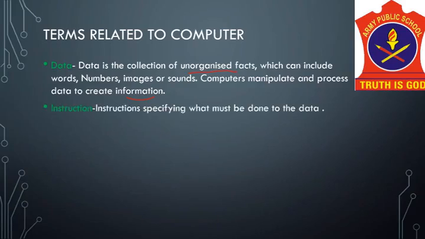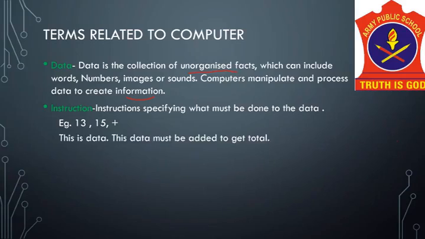The next term is instructions. So instructions specify what must be done to the data. How the data is organized is with the help of instructions. Like here 13, 15 and plus are written, and these 13, 15 and the symbol are data because we cannot infer anything from this data.